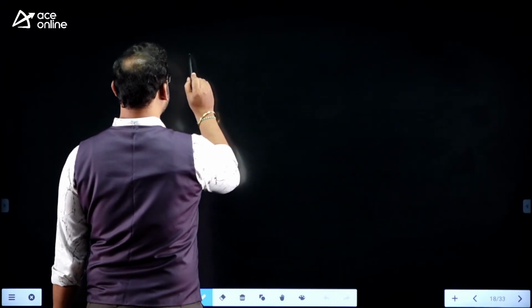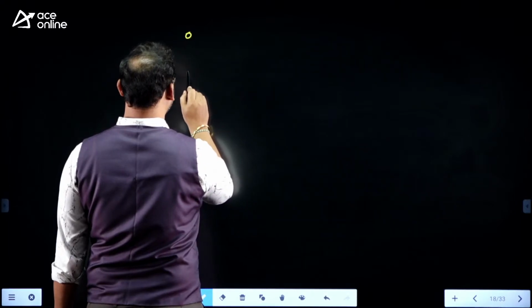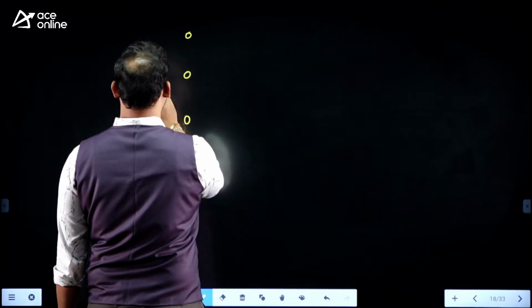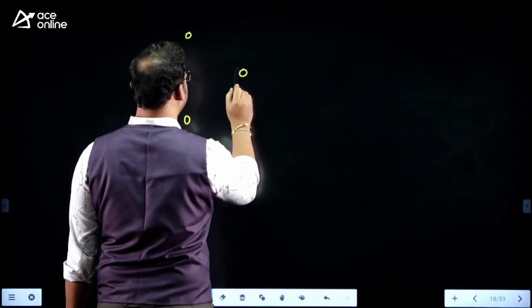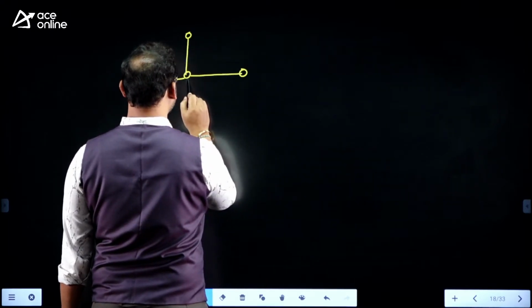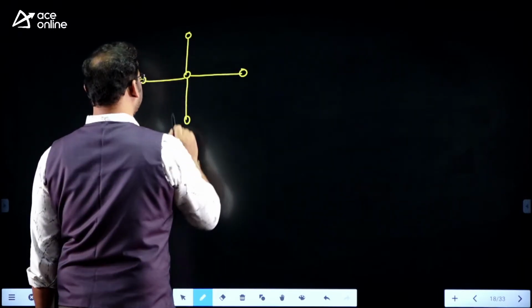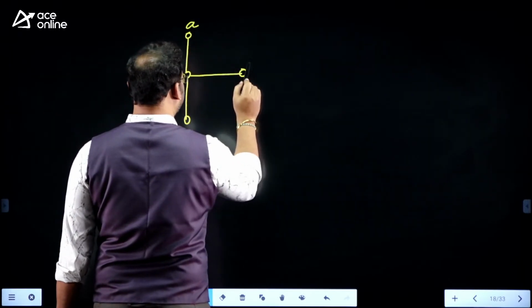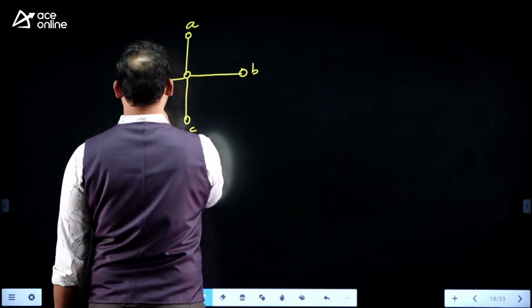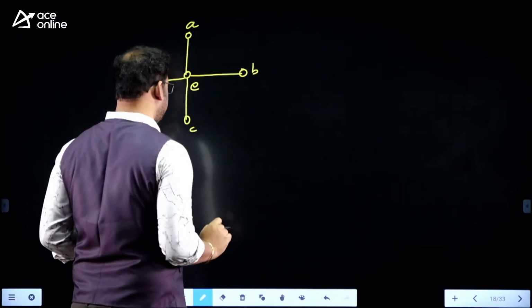Yeah, let us work it out, my dear. I want to take the first case. Let me take a small simple graph, a star graph. A, B, C, D, and vertex E, just like this.